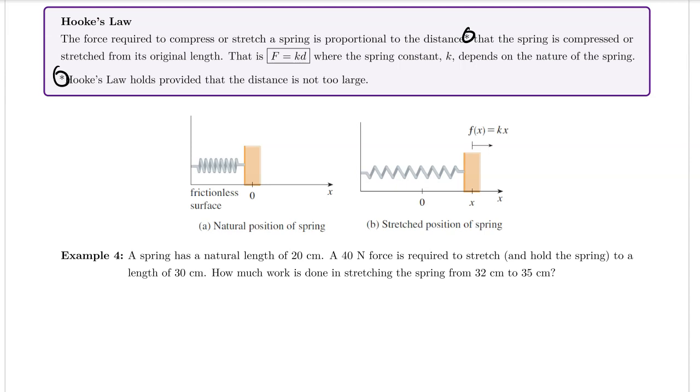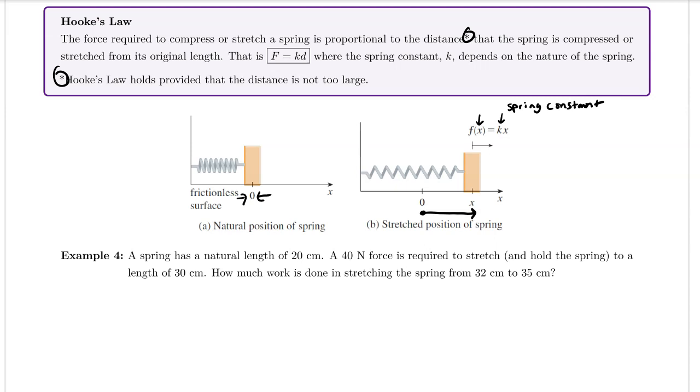So here's a visualization of what's happening. I have some frictionless surface, and my object on the spring is starting at 0, and if it ends up here at x, in order to stretch that spring, the force that's required to move it a distance of x is k times x, where k is our spring constant. And obviously the spring constant changes depending on what kind of spring you're looking at and how much it stretches or compresses and how easily it does so.